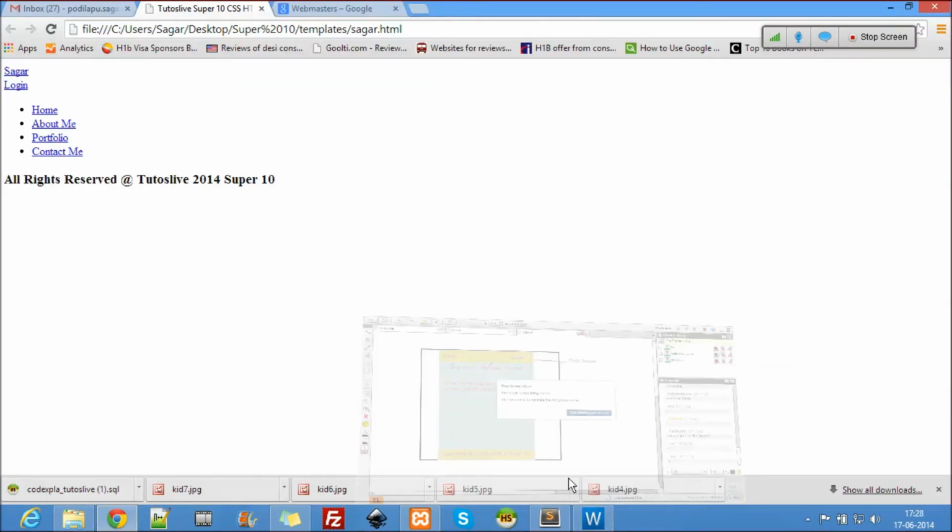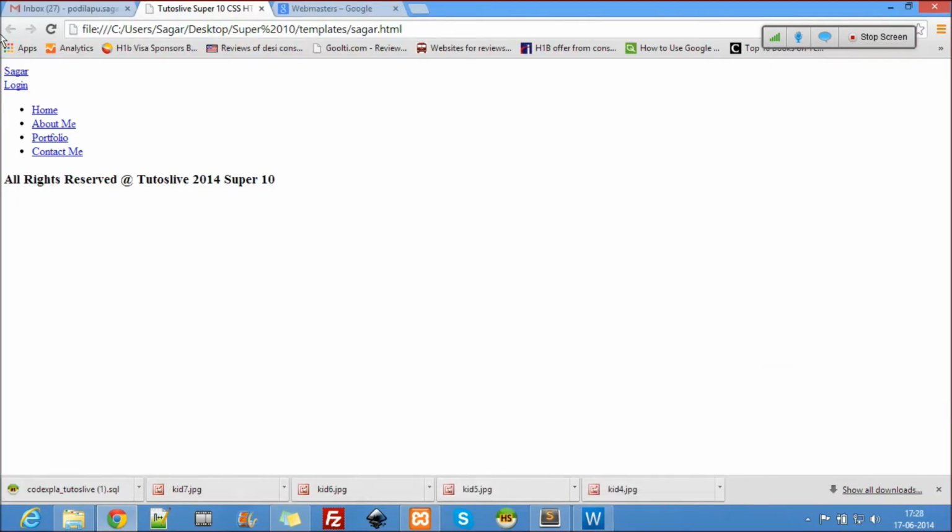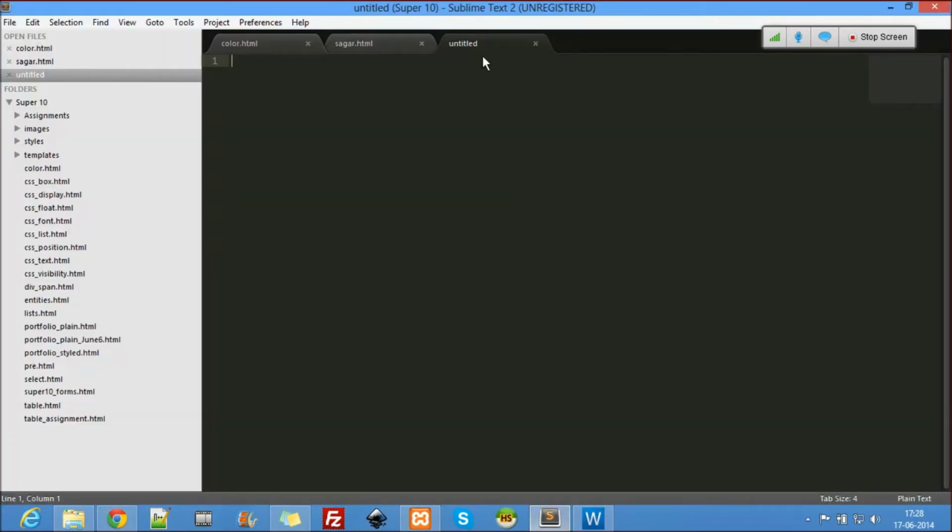Let's start now. The first and foremost thing we are supposed to do is move this to the middle. Let me open an external style sheet and write the styling here. How to move something into the middle? This is how you do it: margin 0 pixels auto, width let's take 80%.